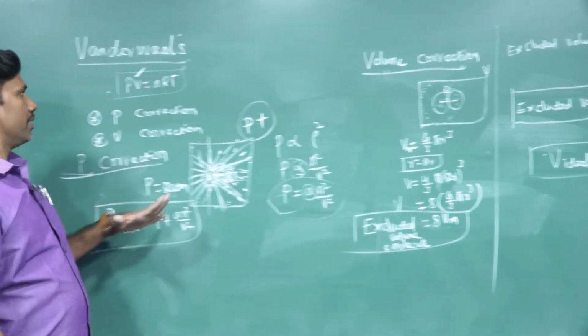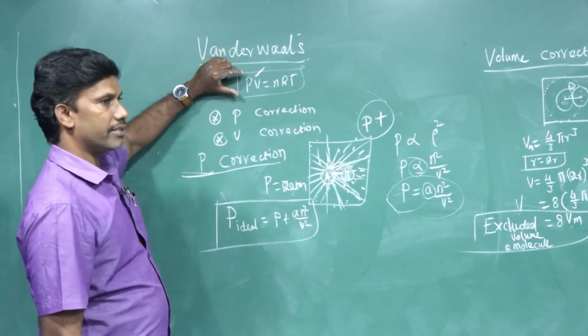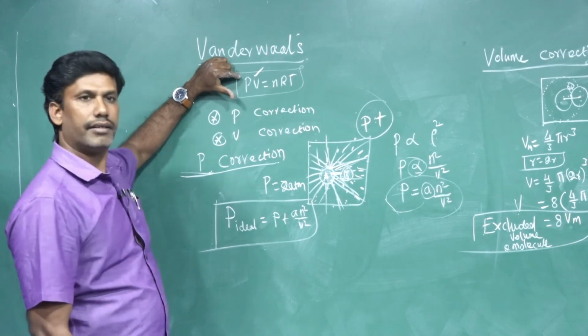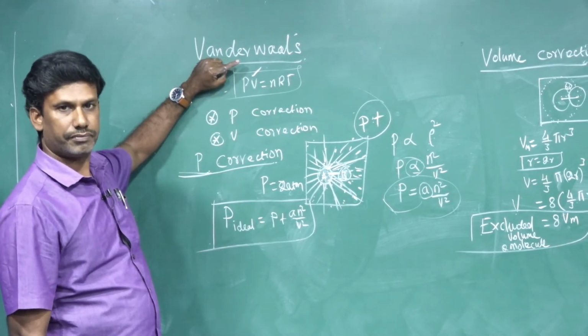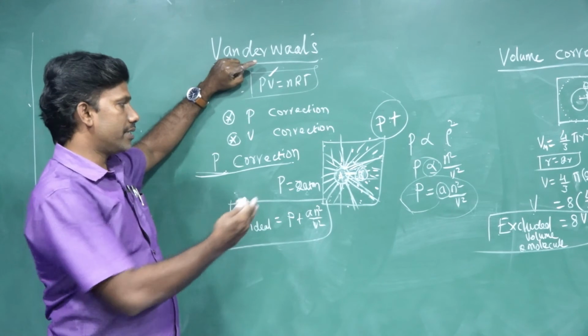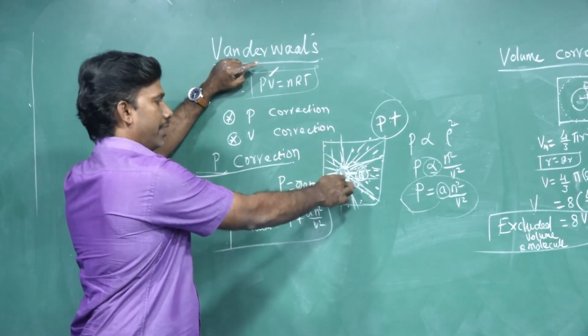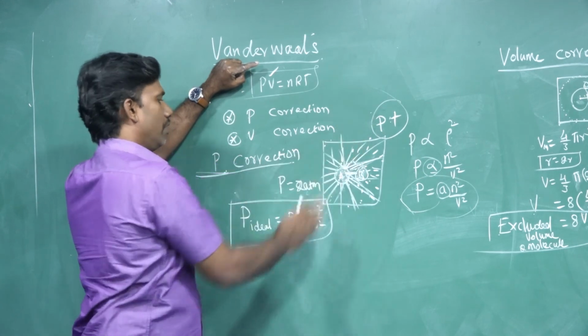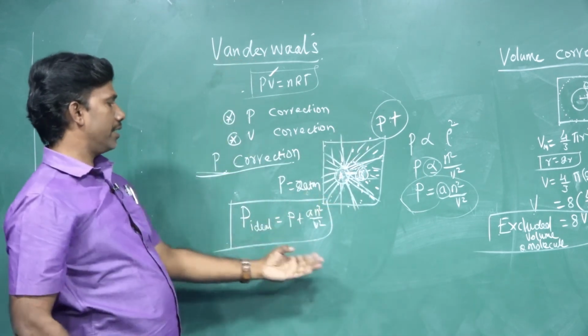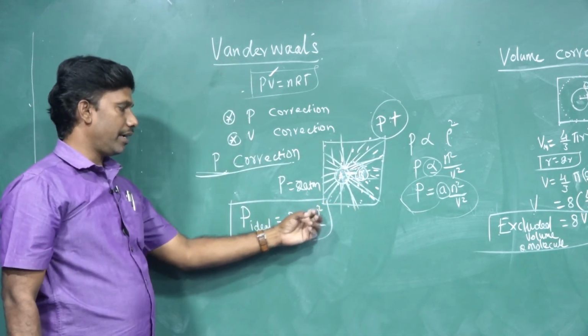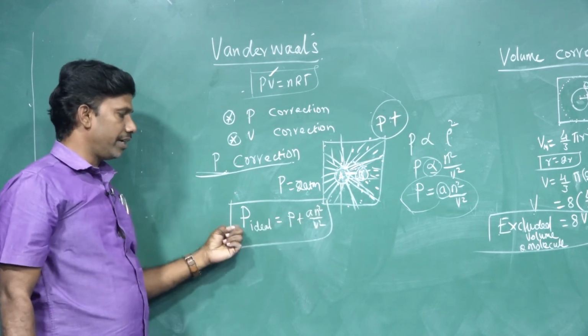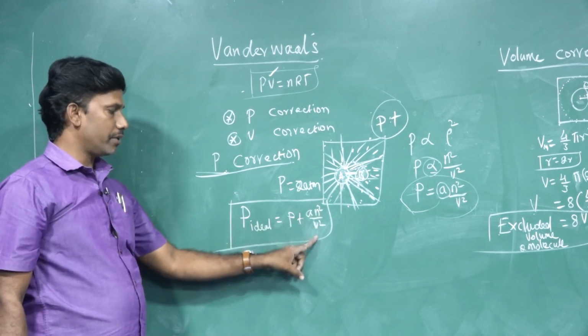Once again, van der Waals found that there are some errors and corrections in pressure and volume. Pressure is some pressure we are not counting, so we need to add it. The amount of pressure to be added we calculated, that is a n squared by V squared. So the ideal pressure is P plus a n squared by V squared.